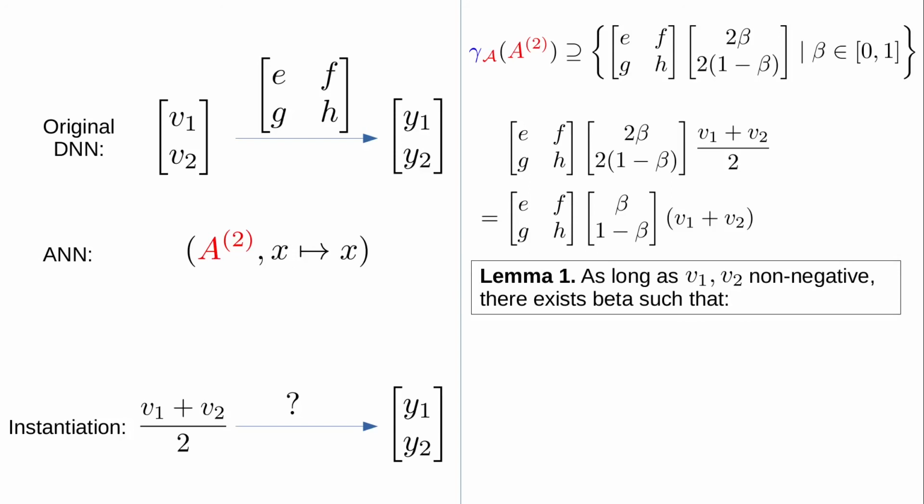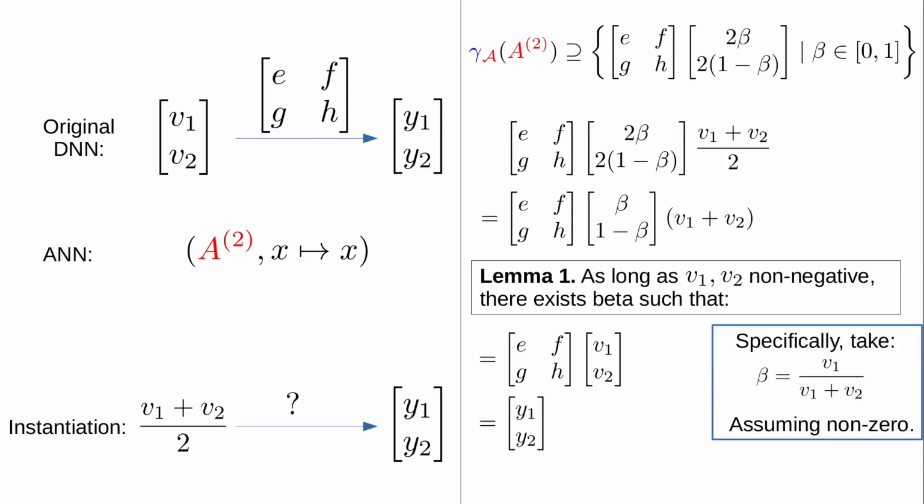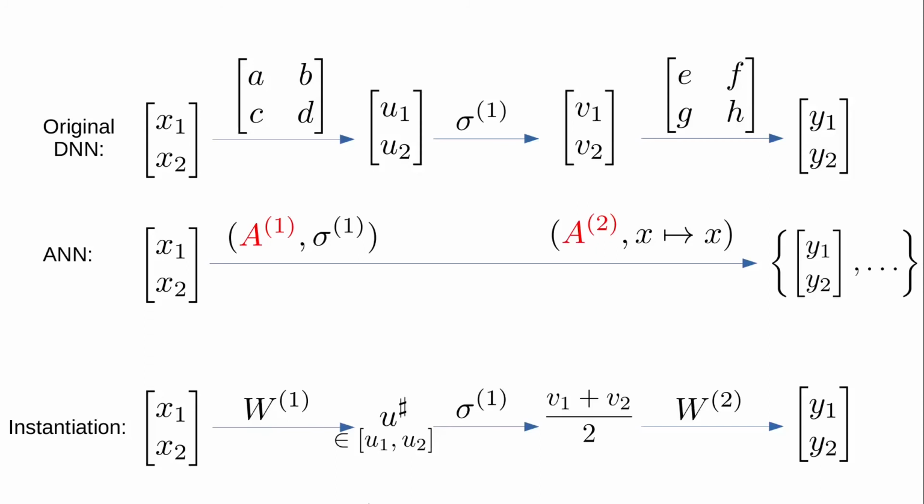Namely, if v1 and v2 are non-negative, then there is some beta between 0 and 1, for which the rightmost multiplication becomes the vector v1, v2. Essentially, from the mean, we can reconstruct each individual element using beta between 0 and 1. From there, we see that this gives us back exactly the same computation from the original DNN layer, hence outputting y1, y2 as desired. To give some intuition behind where this beta comes from, in this scenario you can take beta to be v1 over the sum of v1, v2 to see that the equality holds and that beta is between 0 and 1.